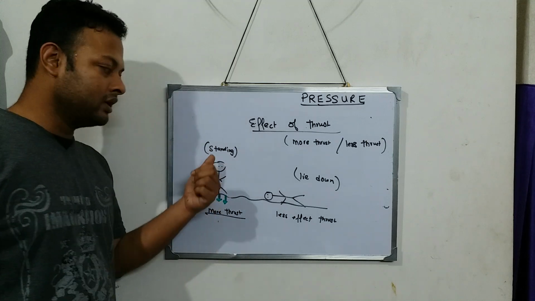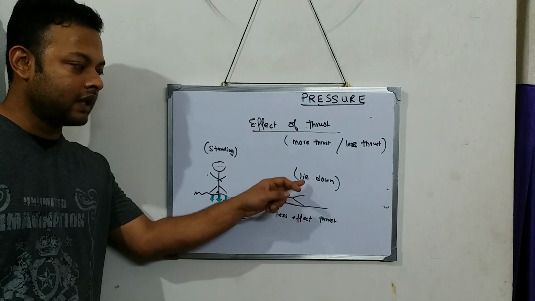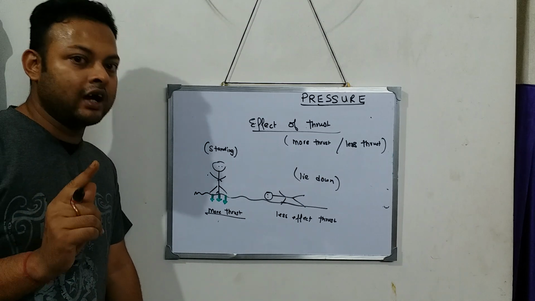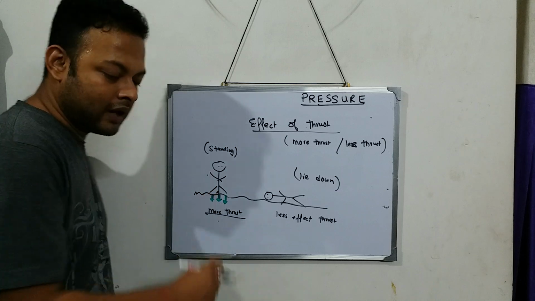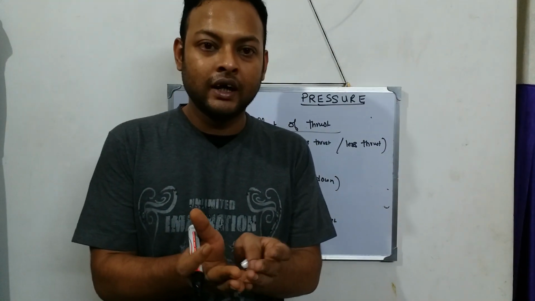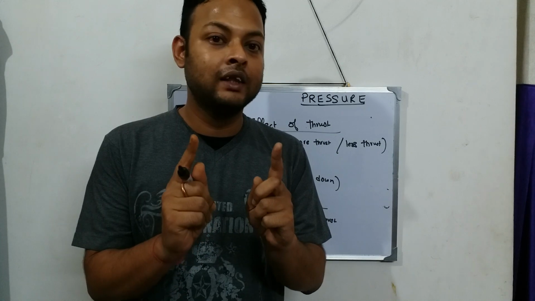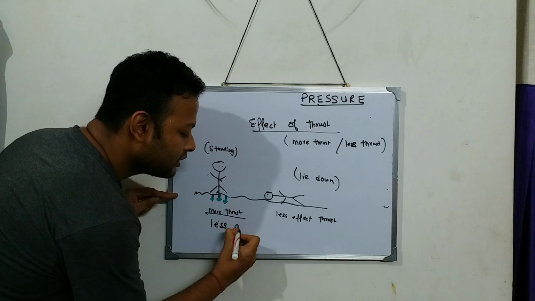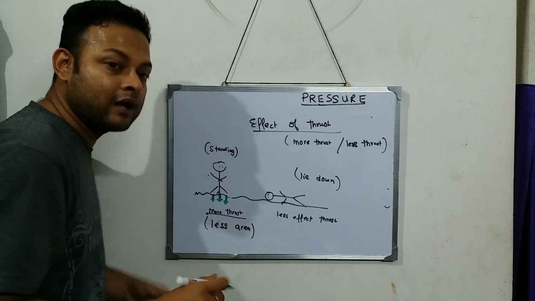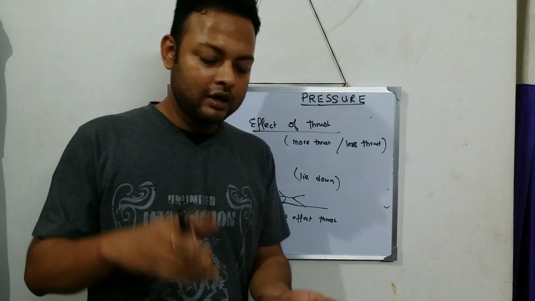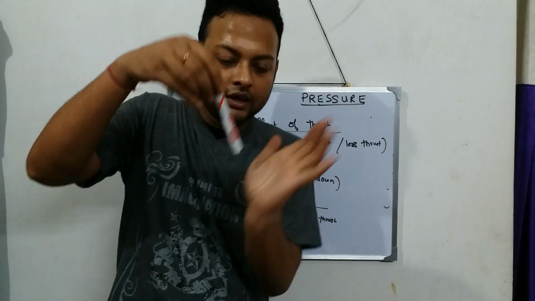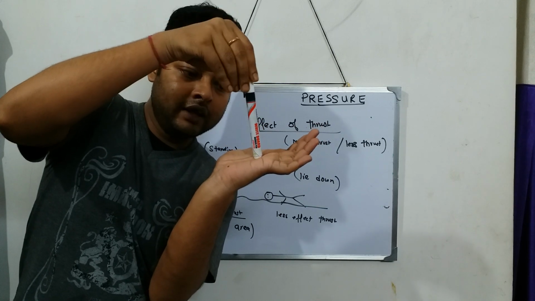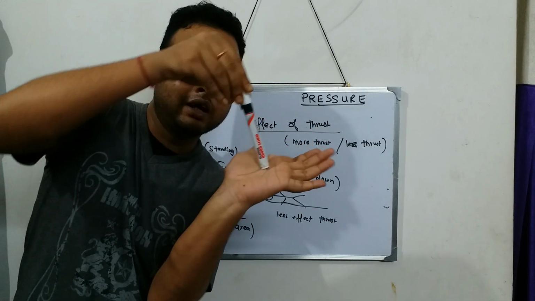Think why when he's standing, there is more thrust. When he is lying down, there is less thrust. The answer over here is area. When I'm standing, I am occupying how much area? Less area. So when a person is standing, he occupies less area. He covers up less area on the ground. See this marker, he is standing on my hand. So applying less area, only this much of area on my hand.